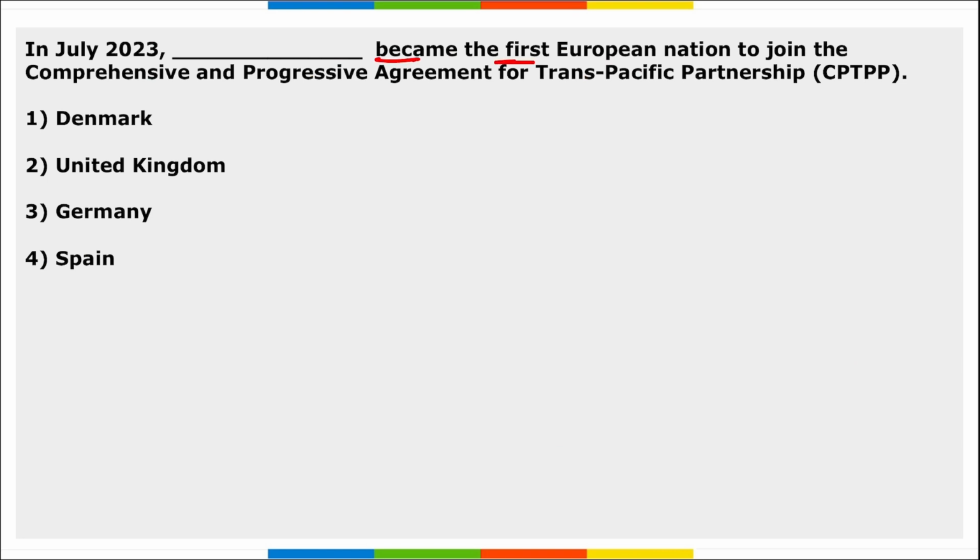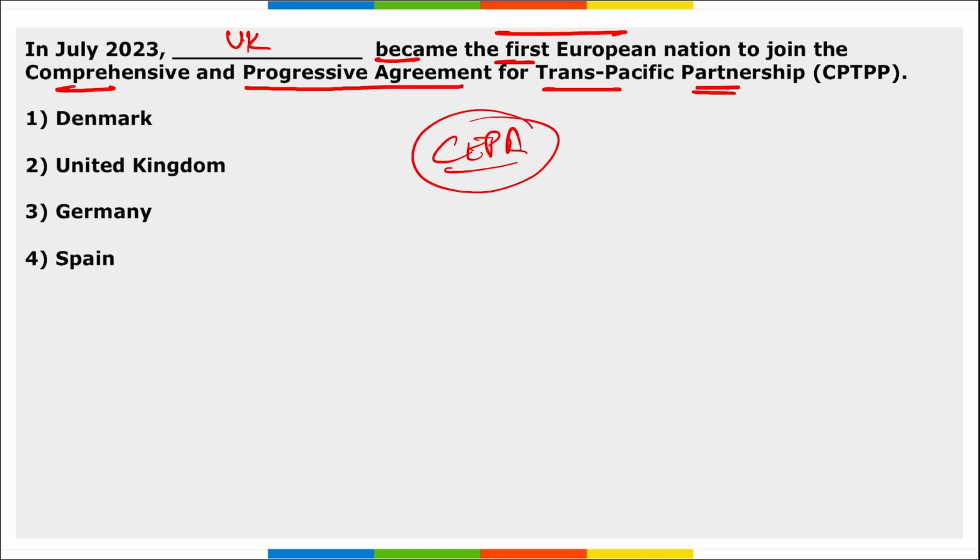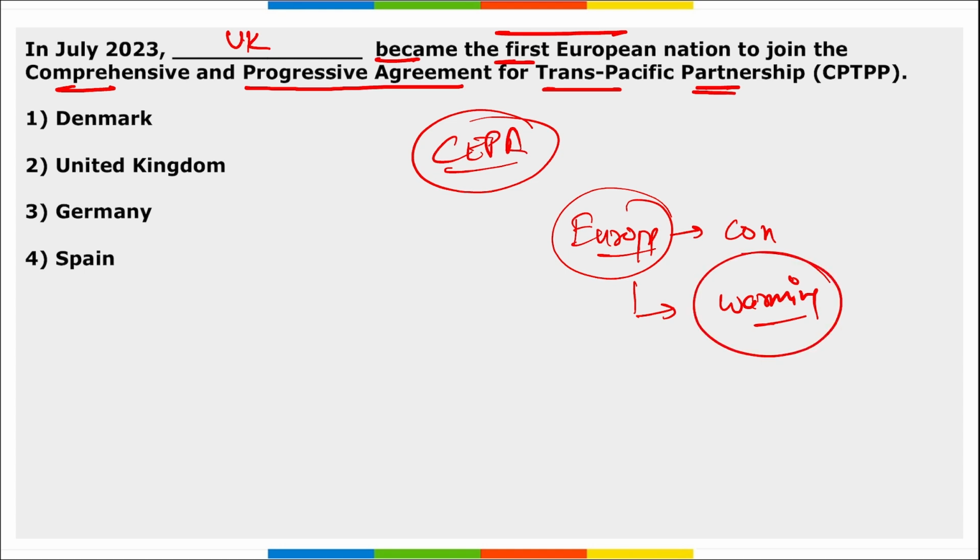Next, the United Kingdom became the first European nation to join the Comprehensive and Progressive Agreement for Trans-Pacific Partnership. I repeat, it is the United Kingdom that became the first European nation to join this CPTPP. And remember, it is Europe that is the continent warming up at the fastest rate. So the right option becomes option 2. They became the first European nation to join the Comprehensive and Progressive Agreement for Trans-Pacific Partnership.